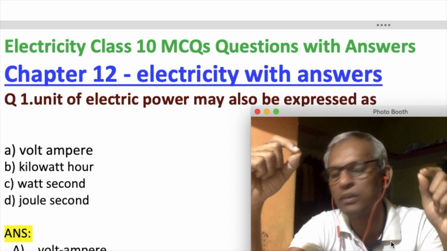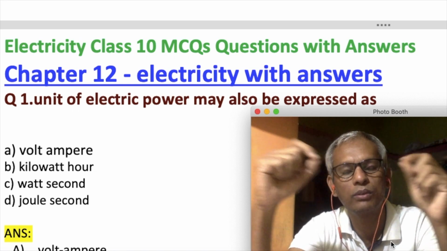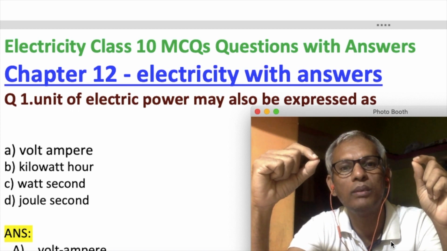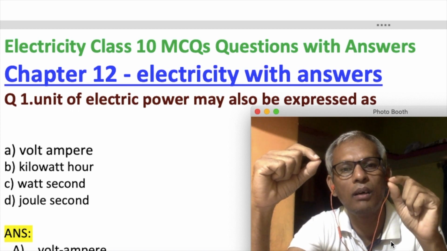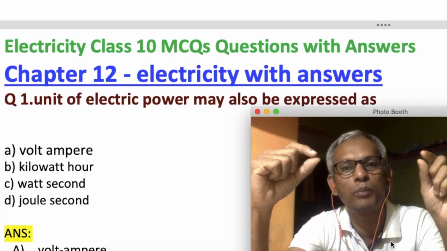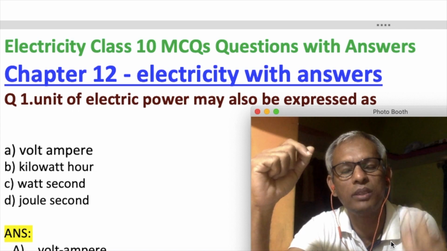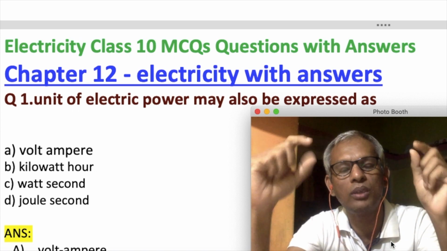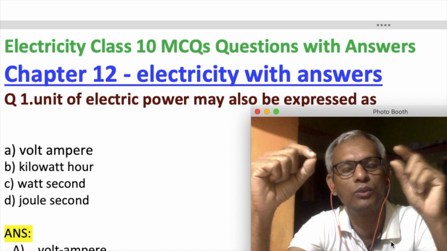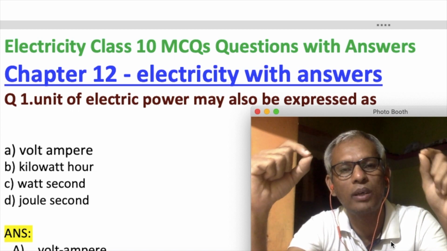Then Coulomb's law states that the force of attraction or force of repulsion between these two charges is directly proportional to the product of the charges, and it is inversely proportional to the square of the distance between them. So the force depends on the product of these two charges, and is inversely proportional to the square of the distance between them.